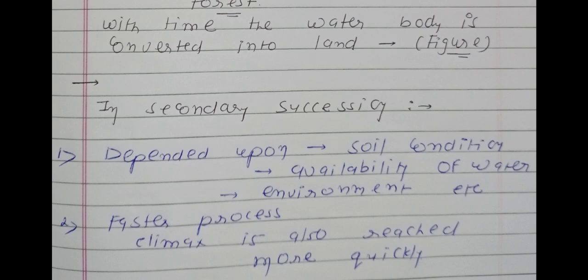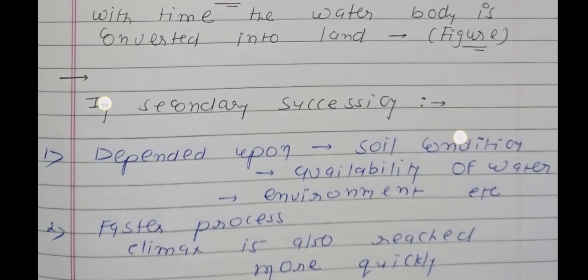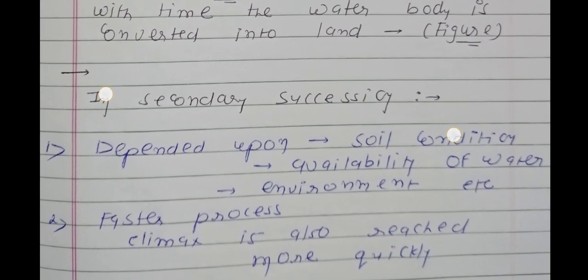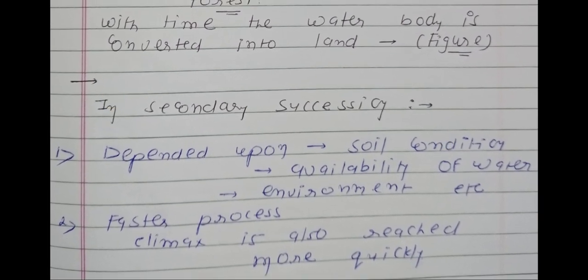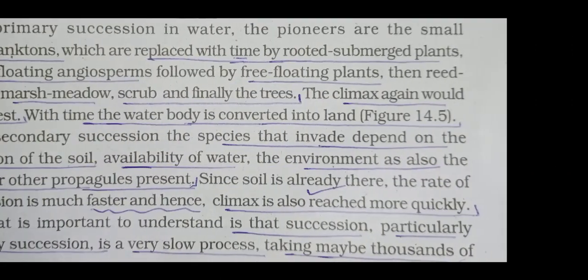environment. And now the important word is that secondary succession is a faster process compared to primary succession. Okay, so climax is also reached more quickly. So it is both types of succession.